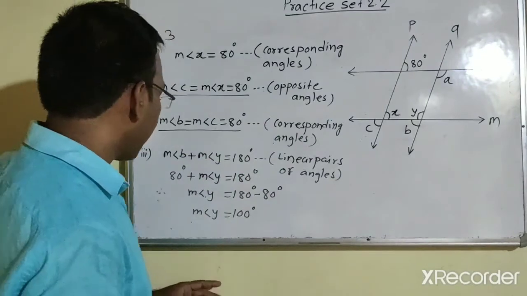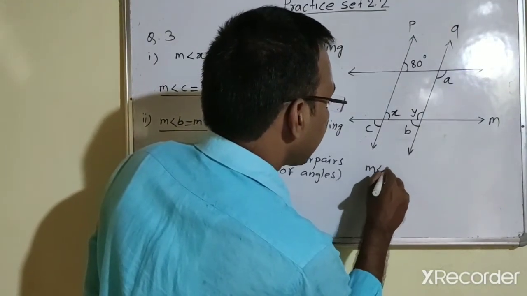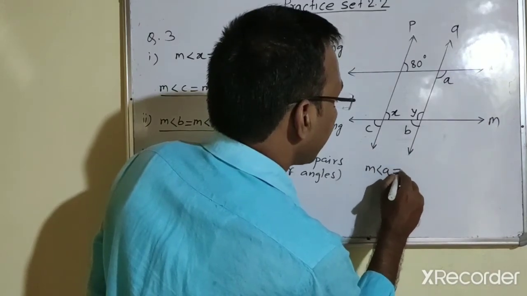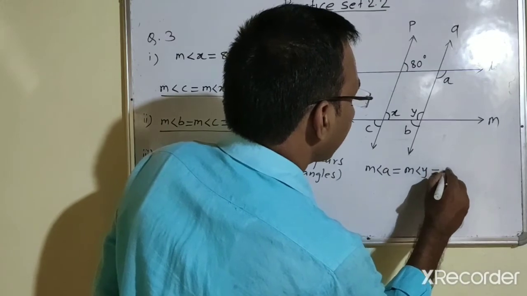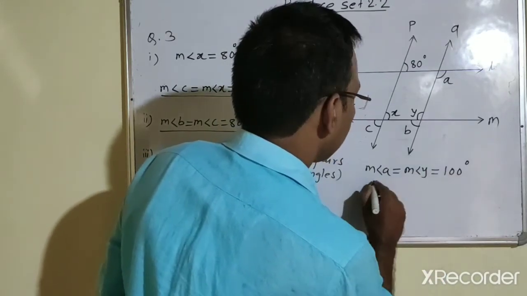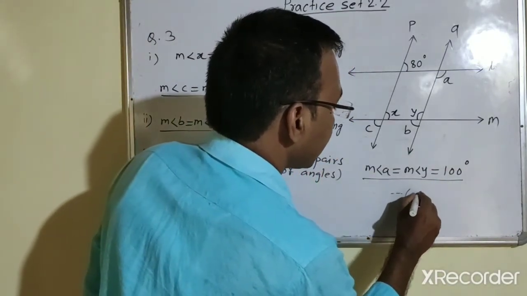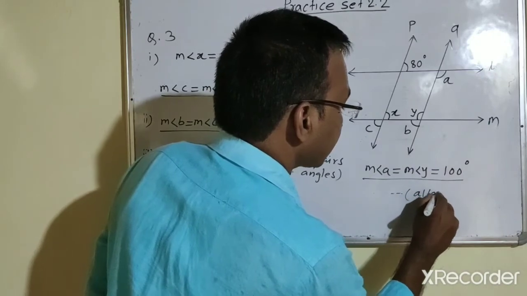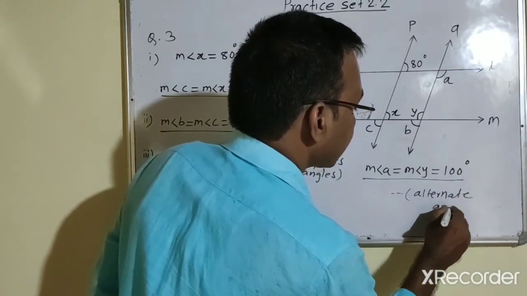So we can write now measure of angle A is equal to measure of angle Y, that is equal to 100 degree. The reason is alternate angles.